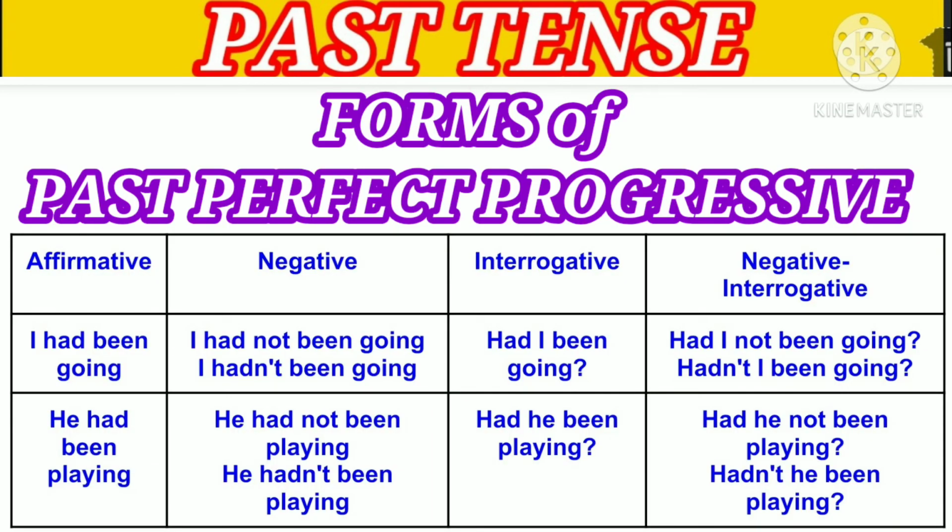See the following table. Affirmative, I had been going. Negative, I had not been going or I hadn't been going. Interrogative, had I been going. And negative interrogative, had I not been going or hadn't I been going. Just like he had been playing, negative he had not been playing or he hadn't been playing. Interrogative, had he been playing, and negative interrogative, had he not been playing or hadn't he been playing.